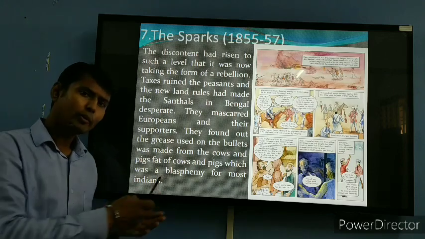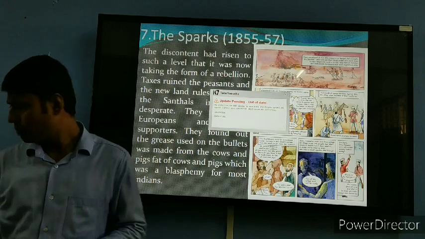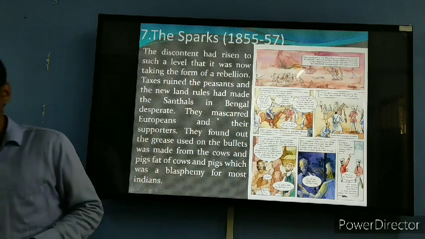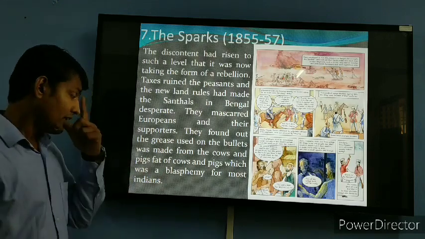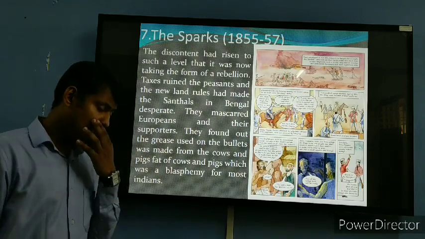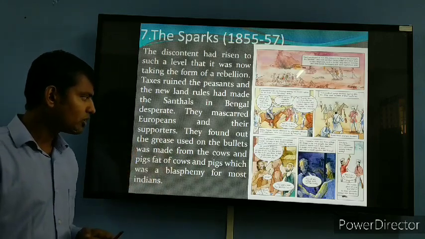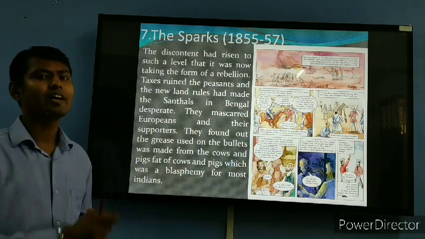So when they want to insert the bullet, they have to cut the bullet with their teeth. Then they can insert the bullet in the gun. So at that time people were saying that the grease on the bullet was made with cow and pig fat.